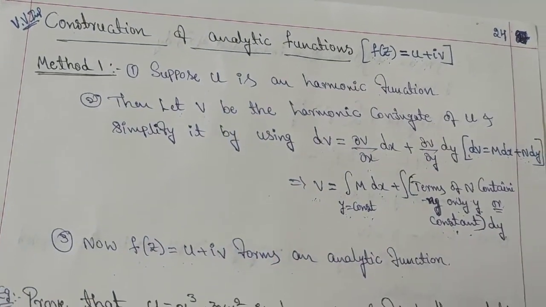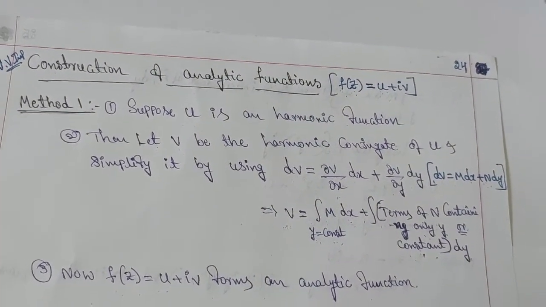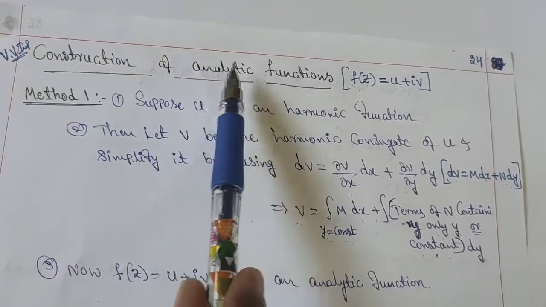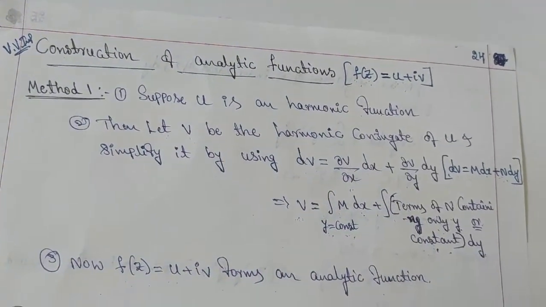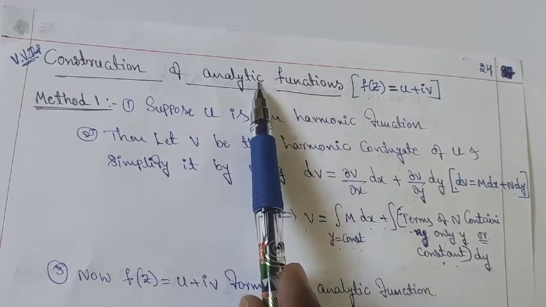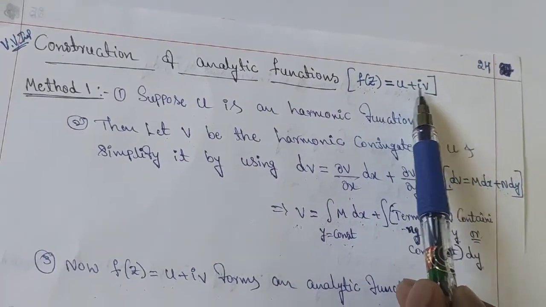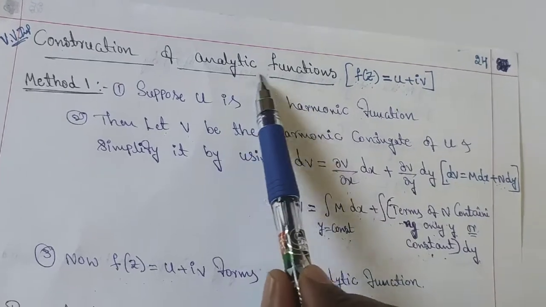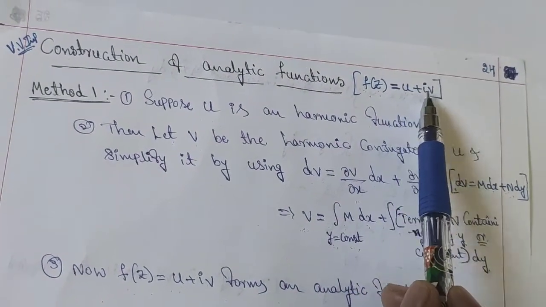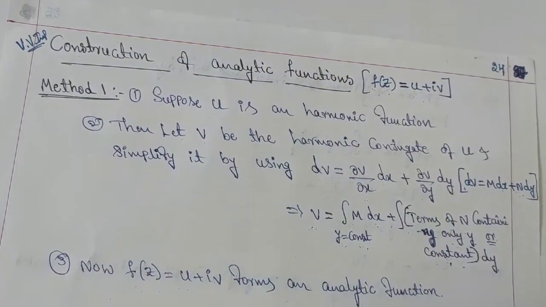See, to construct the school buildings, we should have the picture of school buildings. Then only we can construct the school buildings. Like that, to create the analytic function, we should have the idea about analytic function. Then how will it look? It will look in the form f of z is equal to u plus iv. That means analytic functions will be in the form f of z is equal to u plus iv. To construct the analytic function, we have two methods.